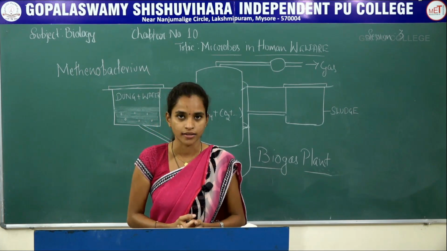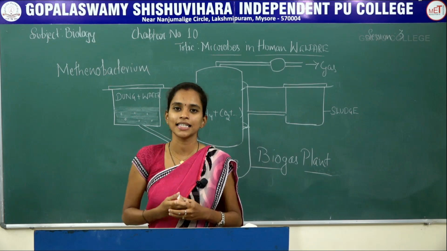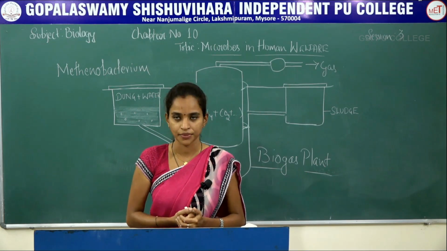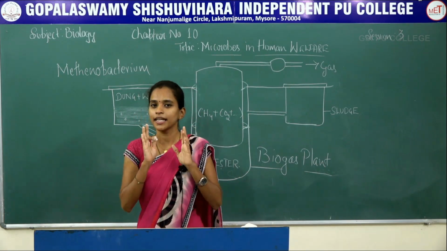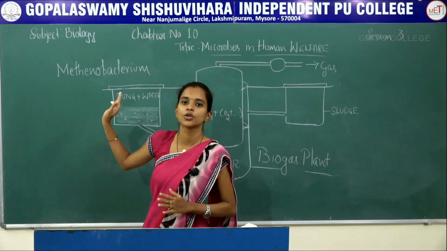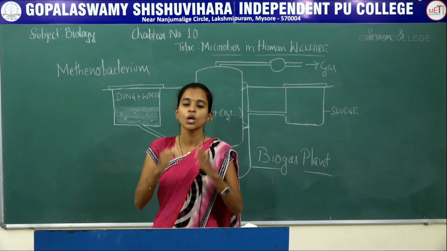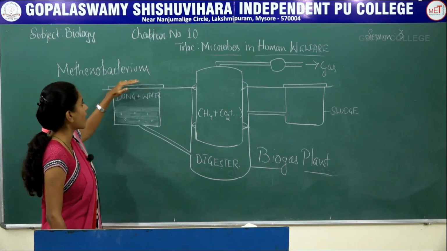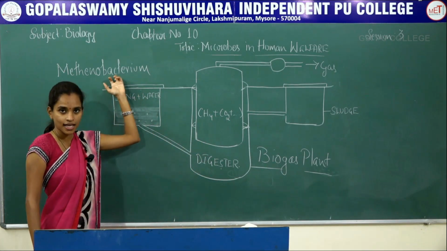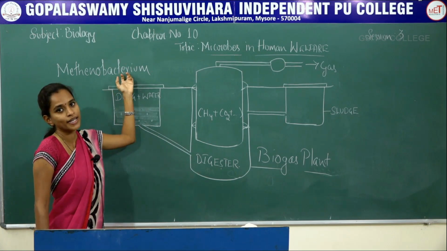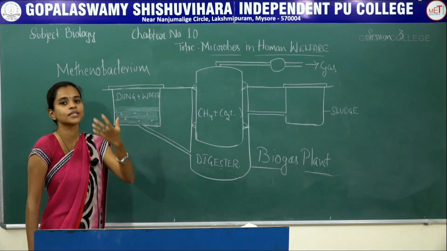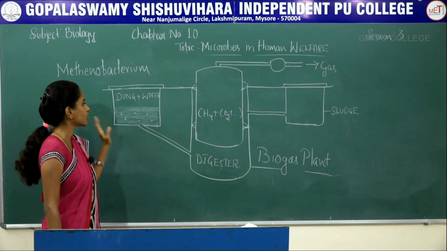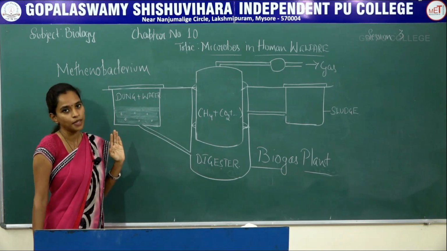and H2 gases, which we are utilizing for our own benefit. But there is a very strict condition that it should be grown in anaerobic condition, without any oxygen. When it comes to this Methanobacterium, as I told, it is rich in the ruminant gut, it also transfers along with the cow dung. So that dung is used for the purpose.